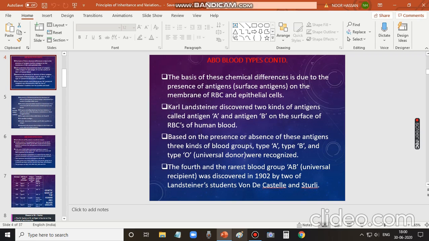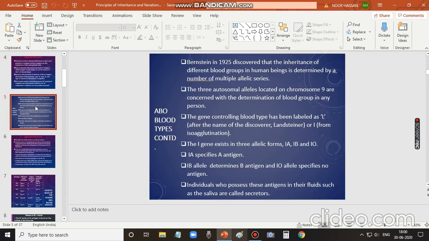So the first three blood types, A, B, and O, were discovered by Karl Landsteiner. Later on, the fourth and rarest blood group, AB, was discovered by Landsteiner's students, von Decastello and Sturli. We will discuss more about the ABO blood system.